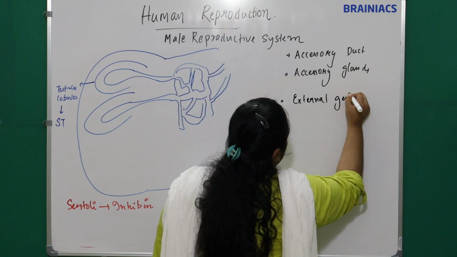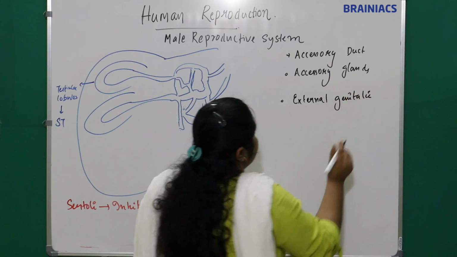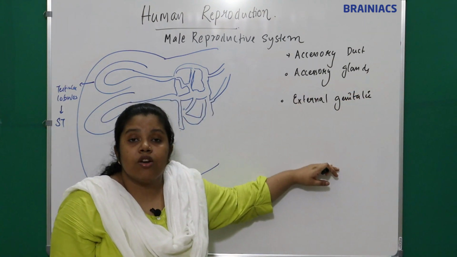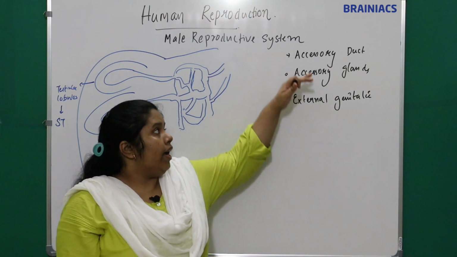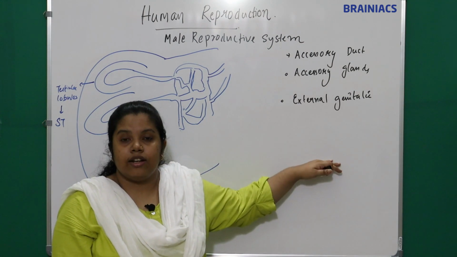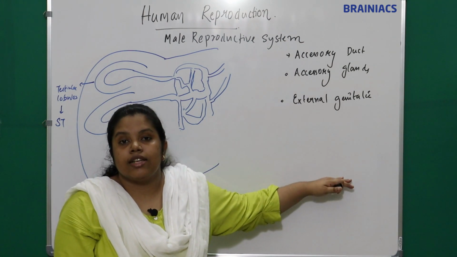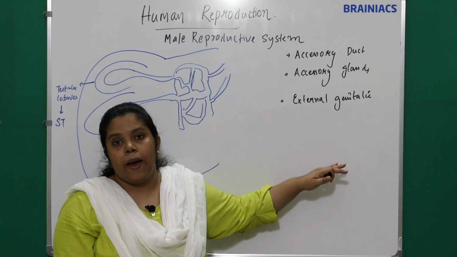Accessory ducts, accessory glands, and external genitalia constitute the secondary sex organs in males.